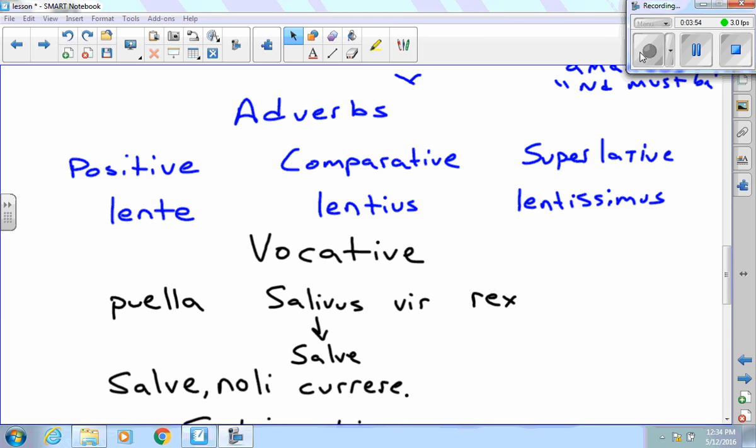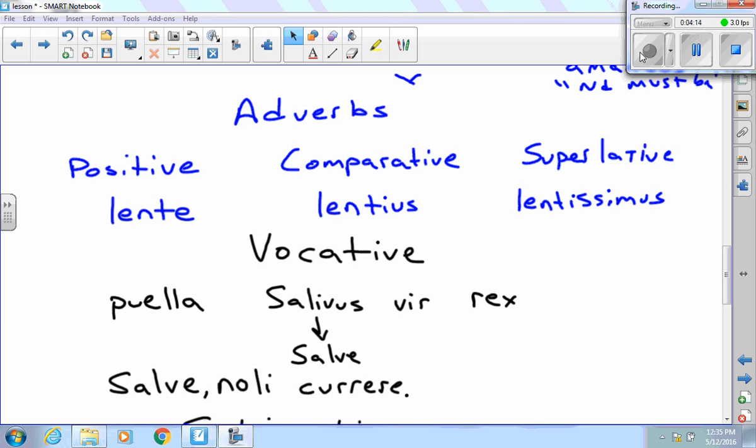Okay, with the adverbs, you're going to have positive, comparative, and superlative adverb use. You're going to have to identify it on your test. Now, again, this is probably wrong, but I assume that you know that I can change the lentus to lente to create an adverb. So lentus, the positive adjective, change it to lente to create a positive adverb. I add -ius for the comparison, so lentius.